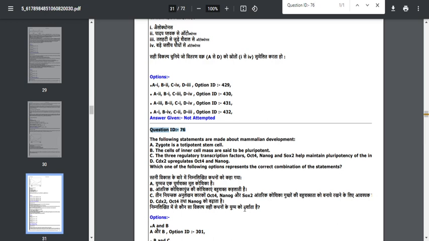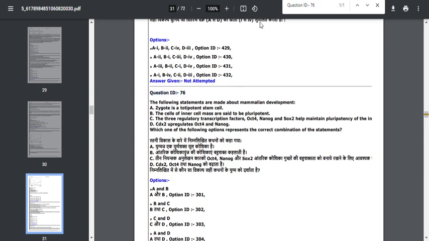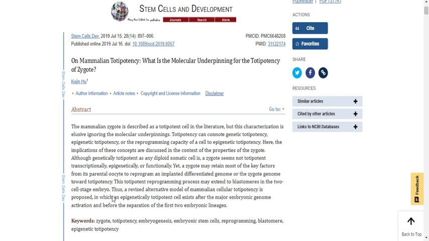Yeah. So to those students who attempted this particular question, definitely the mark will be there, friends. So please don't lose heart. I have a particular article to show you about this. This article was published recently, friends. It was published in 2019.